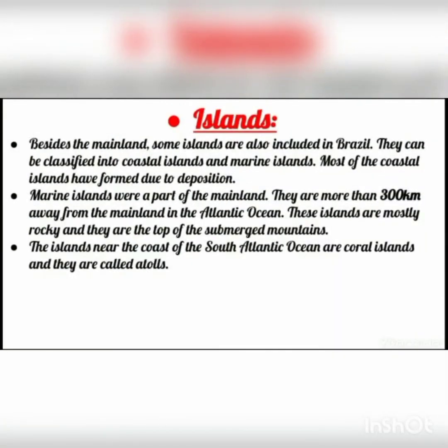Now next, islands. Besides the mainland, some islands are also included in Brazil. These islands can be classified into two: coastal islands and marine islands. Most of the coastal islands have formed due to deposition. So how have coastal islands been formed? Because of the deposition work done by the rivers.